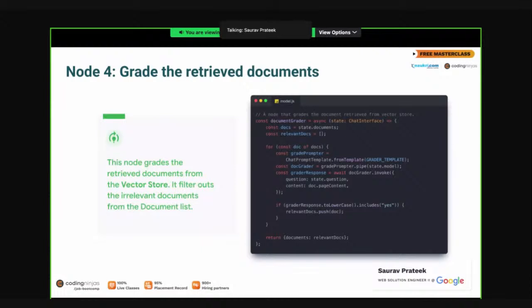So is this node look yes in the comments? Yeah, I can show the grader template.